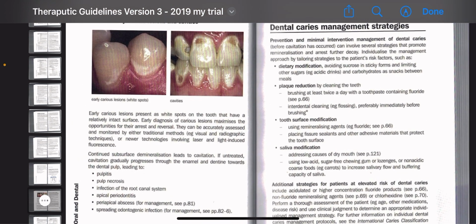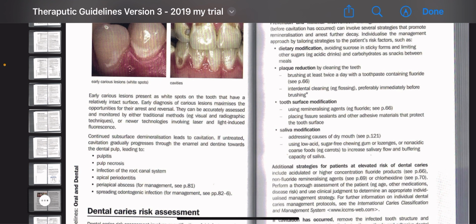First, there is a dietary modification: avoiding sucrose in sticky forms and limiting other sugars, acidic drinks like Coca-Cola, and carbohydrate snacks between meals. It is clearly defined that you are avoiding sucrose in sticky forms and limiting other sugars, acidic drinks, and carbohydrate snacks between meals.